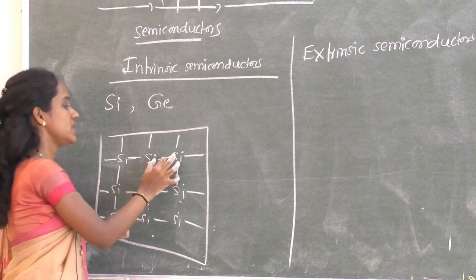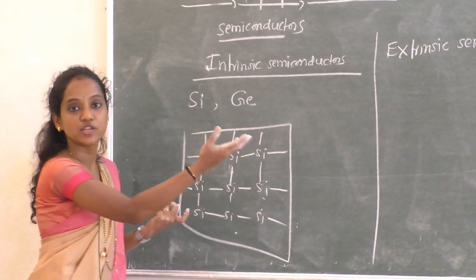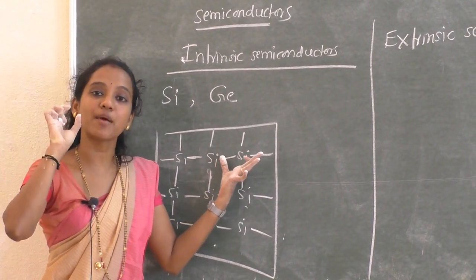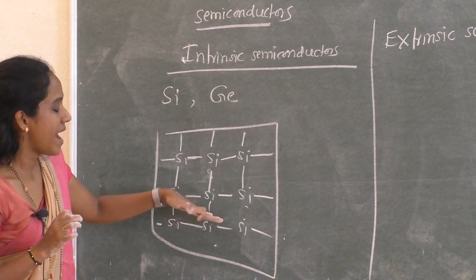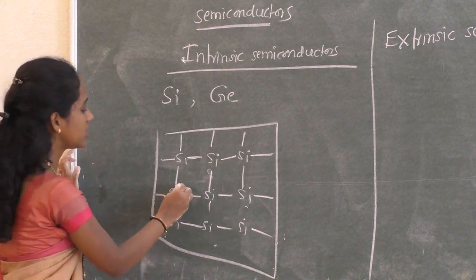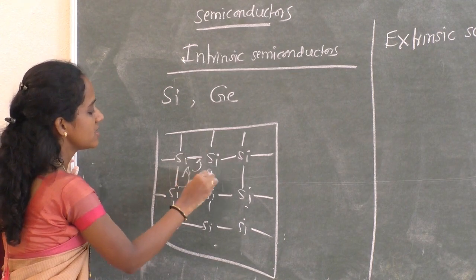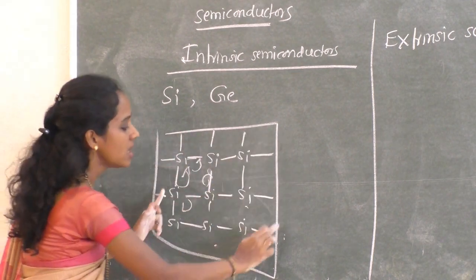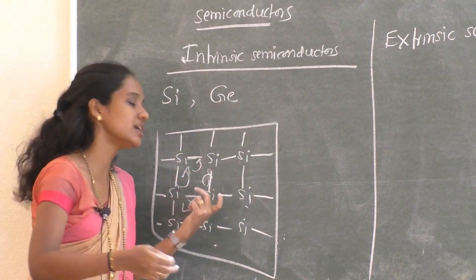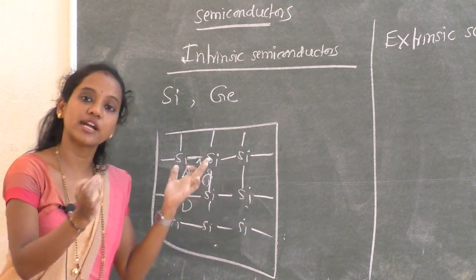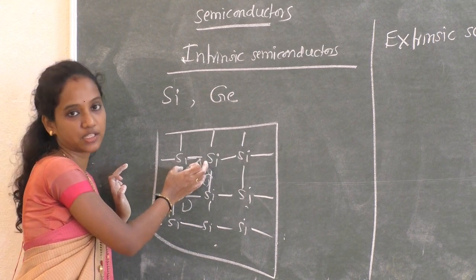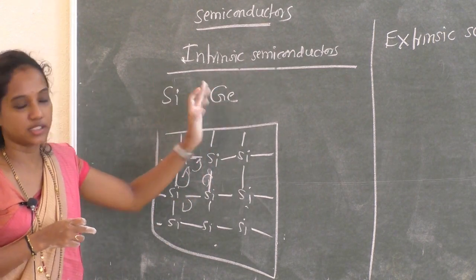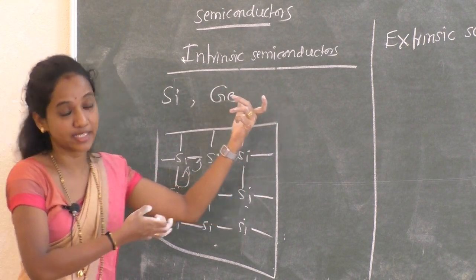I already explained using band theory, since in semiconductors there is a small gap between valence band and conduction band, electrons can easily delocalize over the entire crystal. So as we increase the temperature, automatically the electrical conductivity increases. So intrinsic semiconductors are pure semiconductors. We are not adding any impurity atoms.